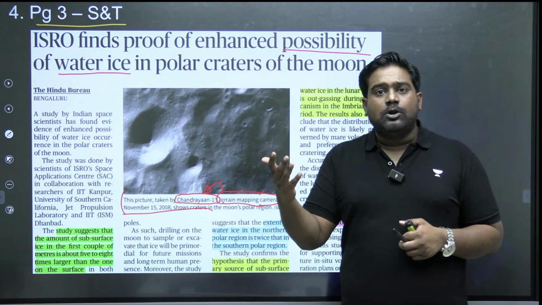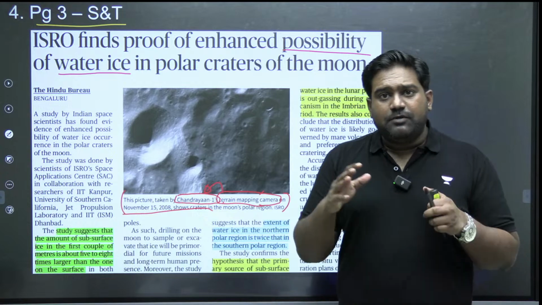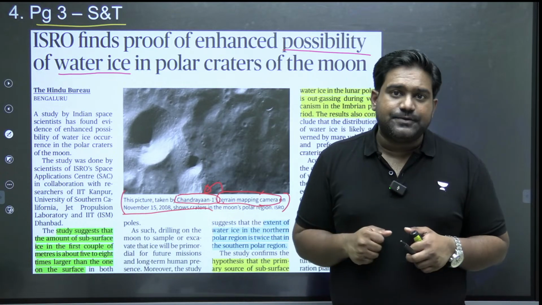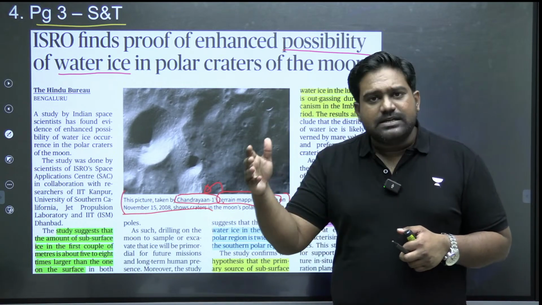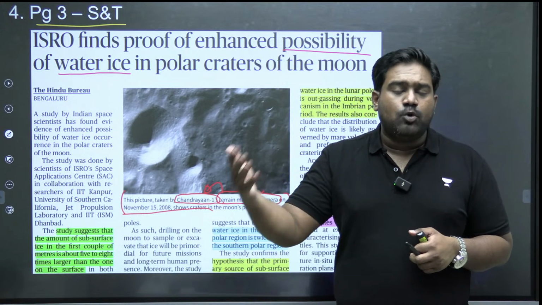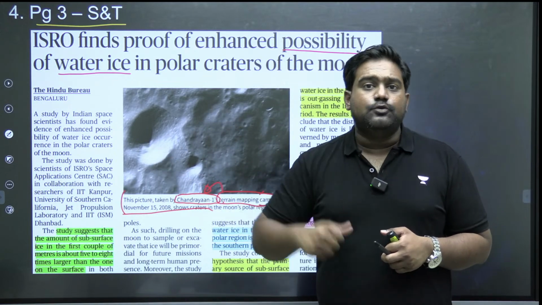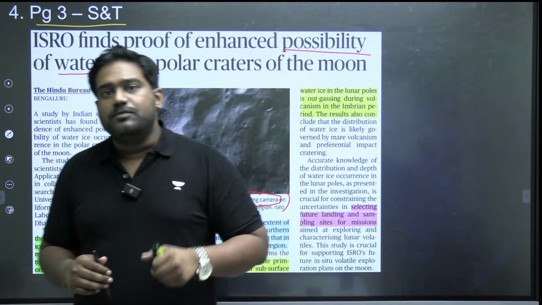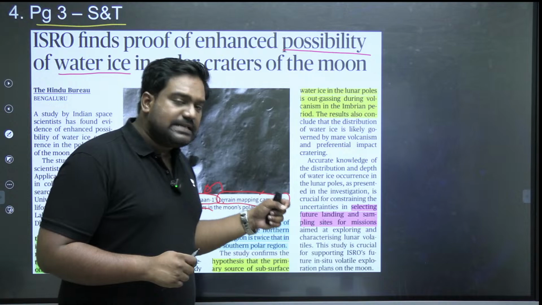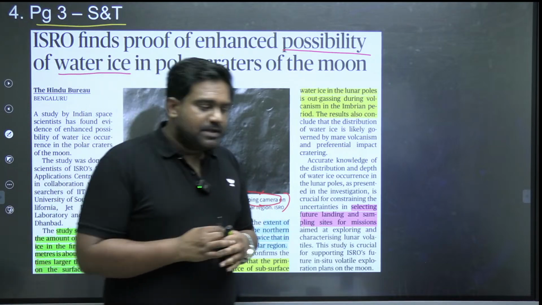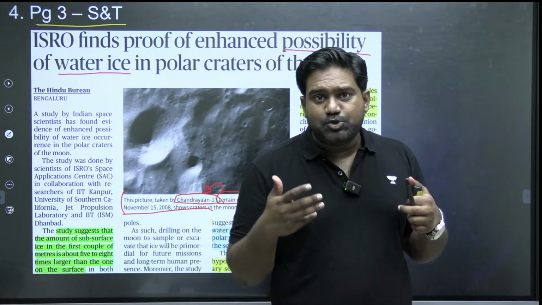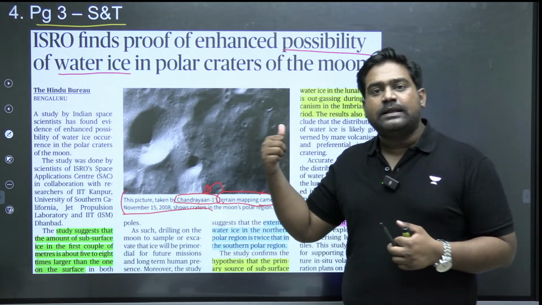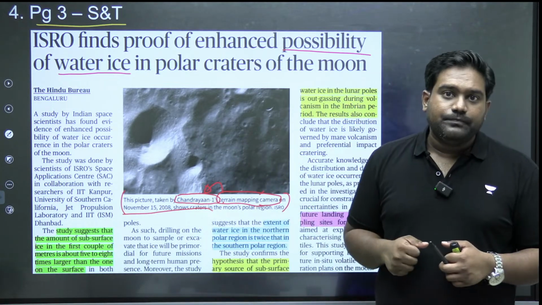That's why both the North Pole and the South Pole of the moon have been of great interest for space agencies. Right now, most countries are sending lander and rover missions, and they have even planned future manned missions as well. The focus is largely the South Pole of the moon. But there is a very interesting finding coming from India that the North Pole of the moon might actually have more water ice crystals than the South Pole.